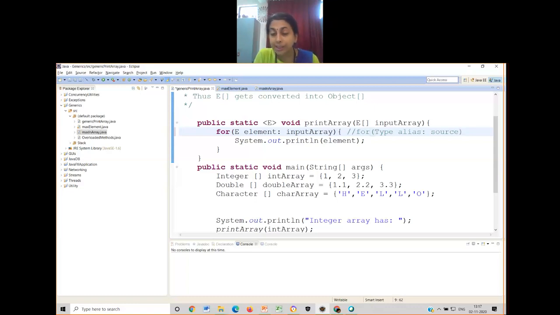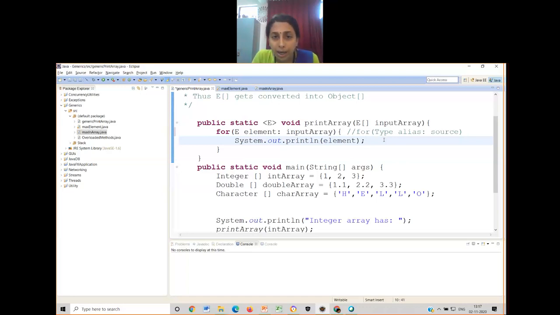I hope the general syntax is clear for you. Over here I've written the general syntax of the for loop. It has type, space, the name of the alias, colon, source from where every element has to be extracted. And then I have simply printed that. Nothing else I have done.